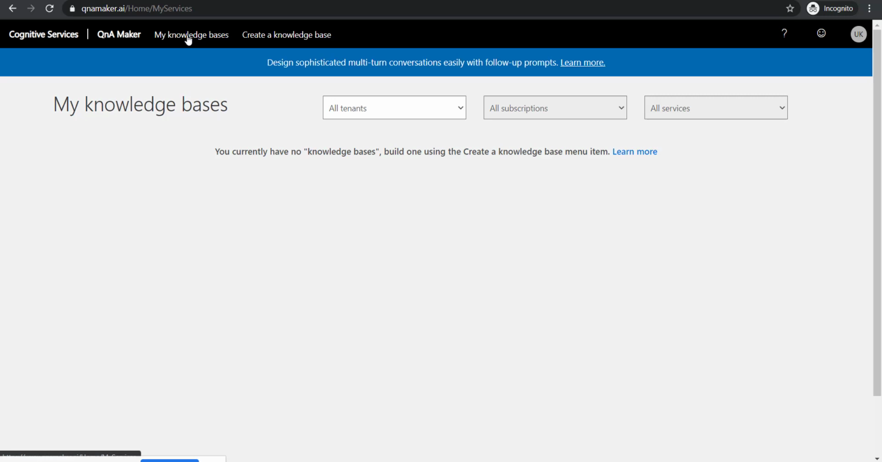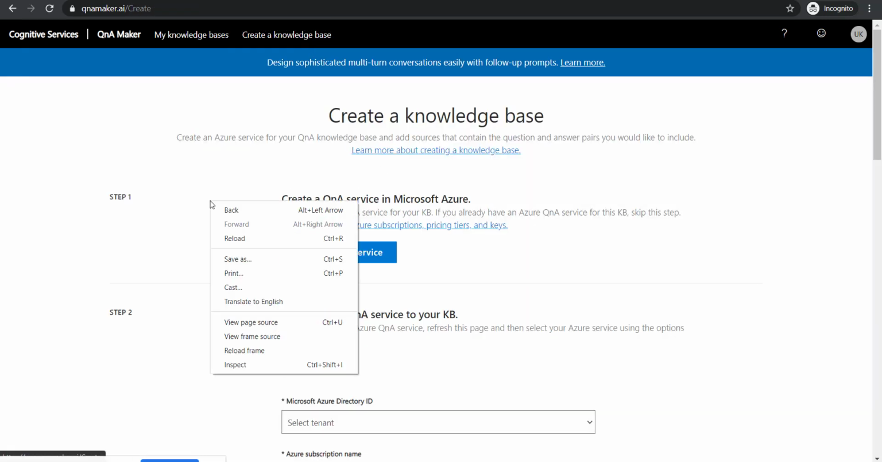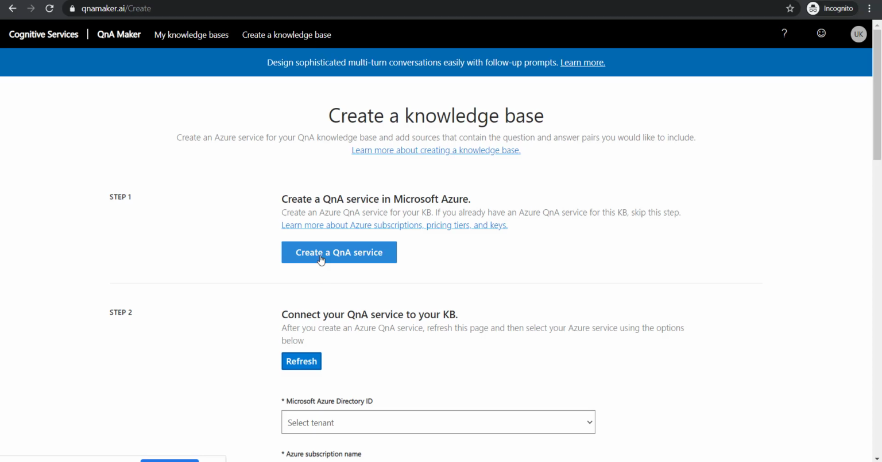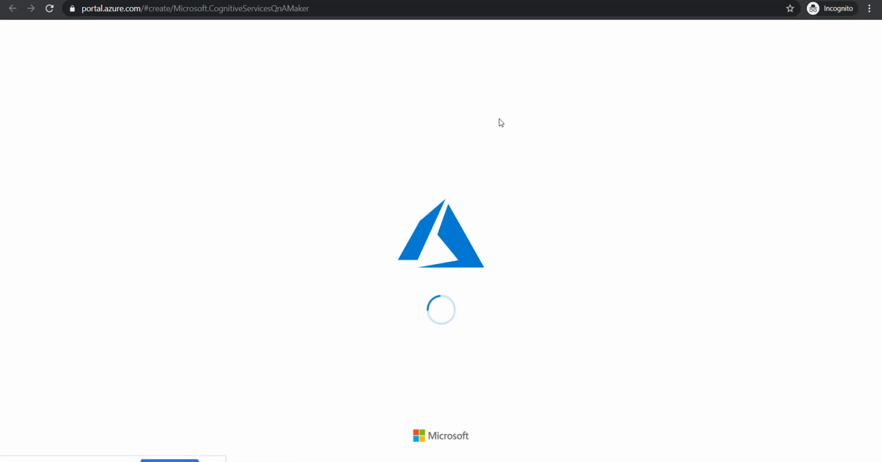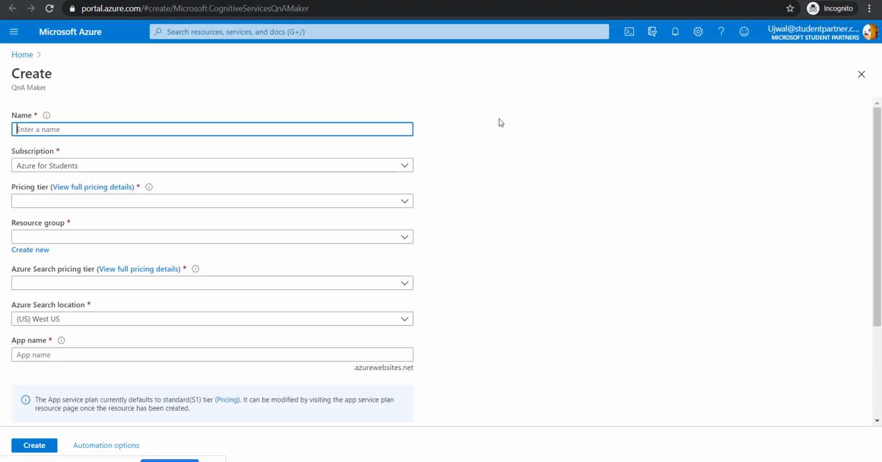So here is the knowledge base. So here is my knowledge base. You can check, since we have not created any, so it does not show. So let's create a knowledge base, right? This has a couple of steps. We always start with the first step, create a Q&A service. So this opens an Azure window.